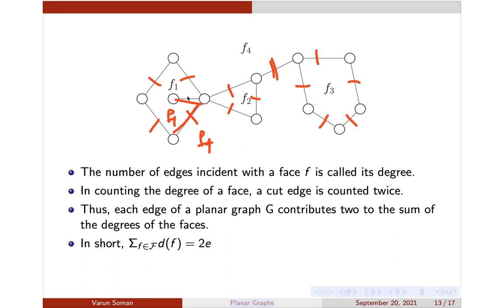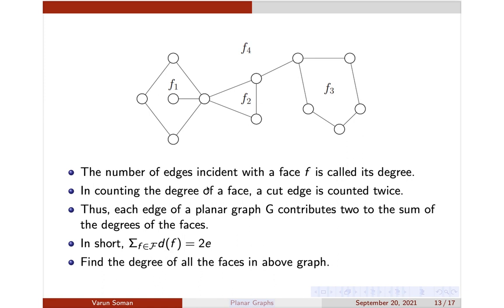So each edge is contributing 2 to the overall degree, or you can say that the sum of the degrees of all the faces is simply twice the number of edges, because each edge is contributing 2 and this cut edge is also contributing 2, because the cut edge is lying in only one face, that is why it is contributing 2 to that face. Okay, so each edge will contribute 2 to the overall degree. Okay, so it's also clear.